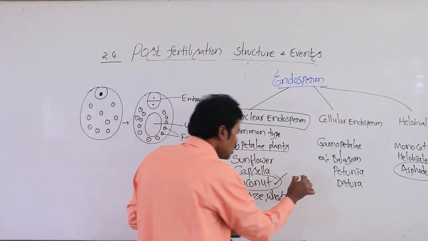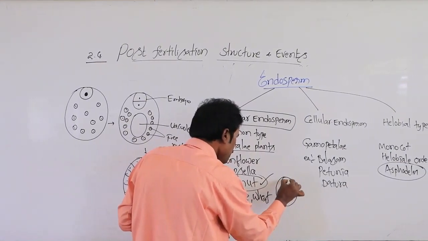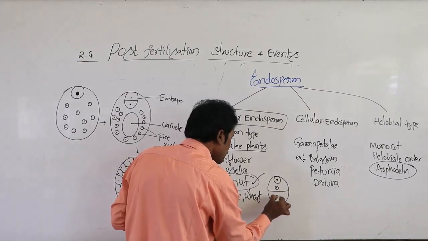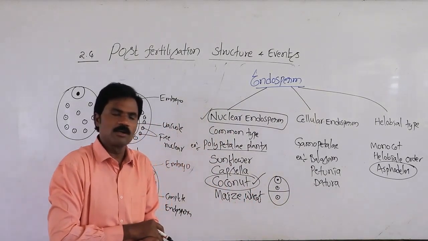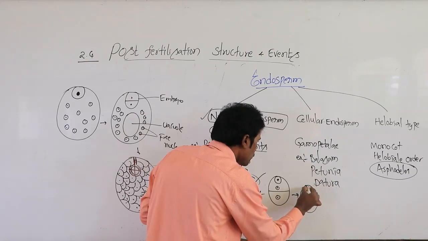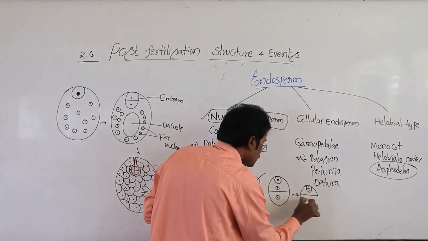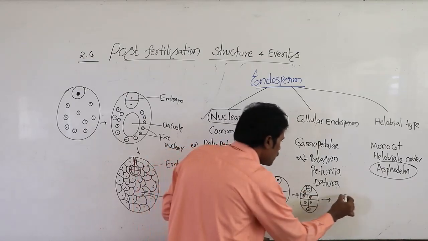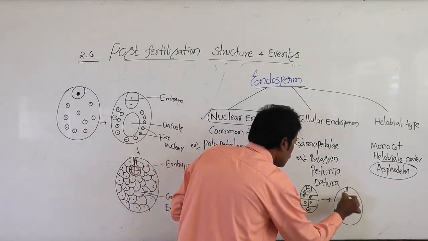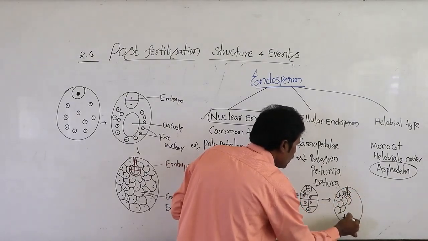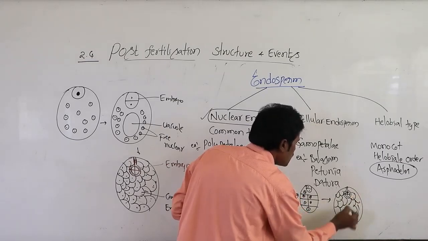Related to the cellular type, if you observe in the cellular type, immediately after the zygote it will be separated. The cell wall formation immediately takes place. Then it completely forms into cytokinesis.